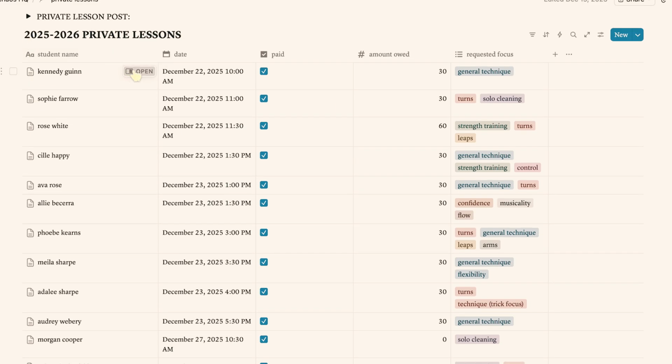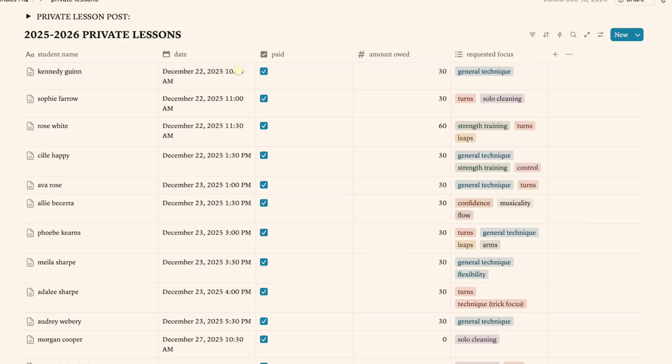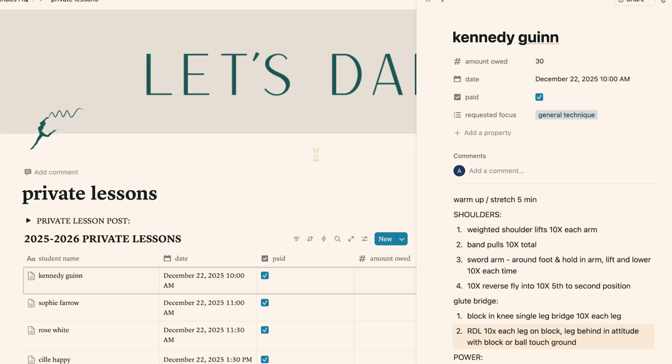And so I'll have their general focus here, and then once you click on it and open it, it's got all of their class plans and what we're doing. So yeah, I use it for everything, keep track of everything. It's super nice. Love Notion, big fan.